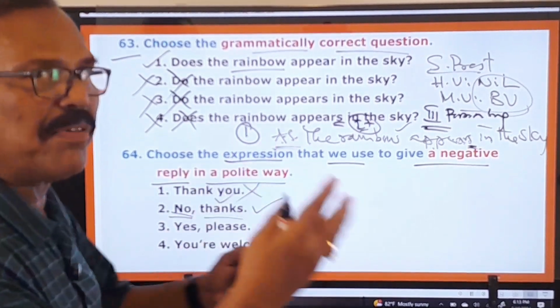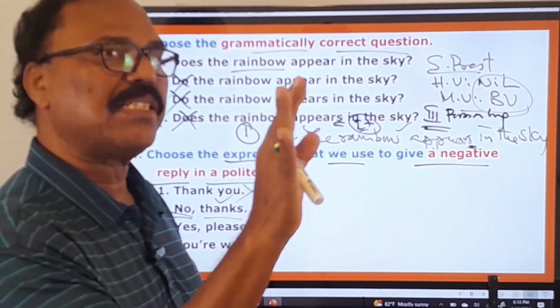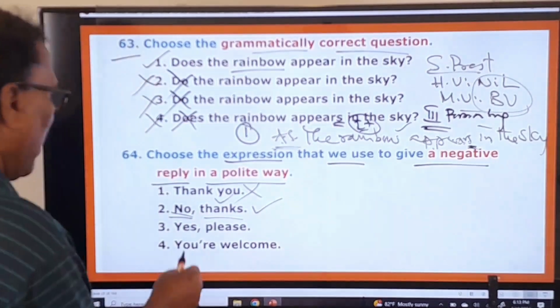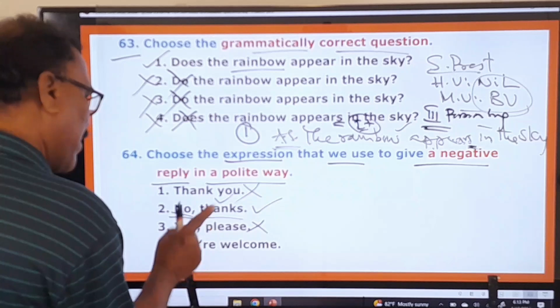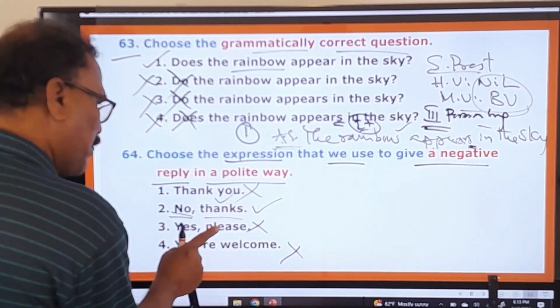Whenever somebody offers you something, you must say, "No thanks." "No thanks, please" is still better. Still more polite. Okay, right. And "yes, please" you cannot say, it's a positive reply. "No, you are welcome" is also a positive reply. So, "thank you," "yes, please," "you are welcome" are positive replies.